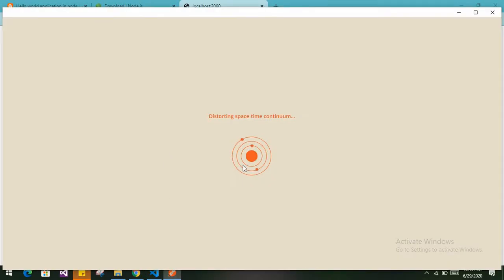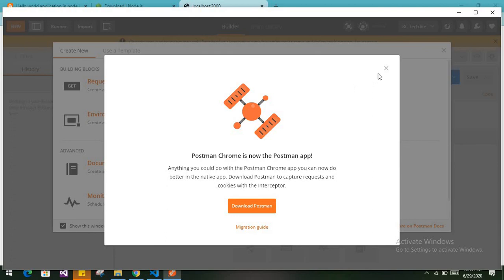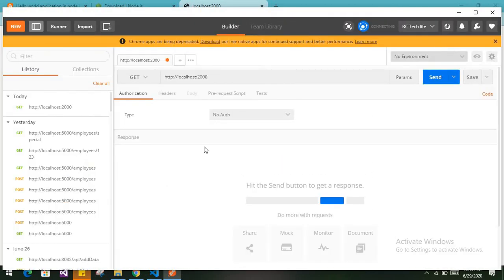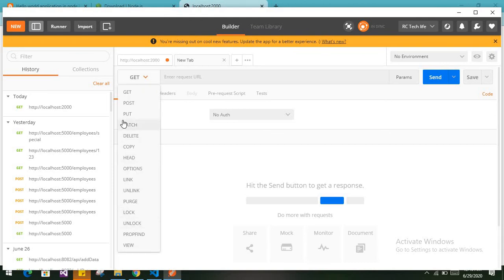Now I will open my Postman. I will also provide another video about Postman, all about how we can call a URL using Postman. Basically click on the new tab, and here choose the HTTP request type, which type of request you are accessing. Here we will use a GET request.